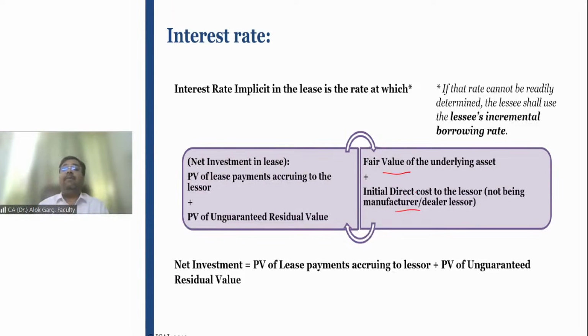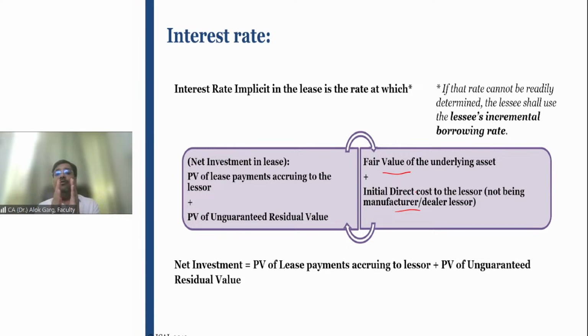So friends, for example, if I am an owner of the property, and the cost of the property is 1 crore rupees, market value of the property is 1 crore rupees, and my initial direct cost, let's say, if I have to purchase the property, I have to pay 5 lakh rupees registration charges, brokerage and commission, legal fees. So the total is 1 crore 5 lakh rupees. The total fair value of the asset plus initial direct cost is 1 crore 5 lakh rupees, right?